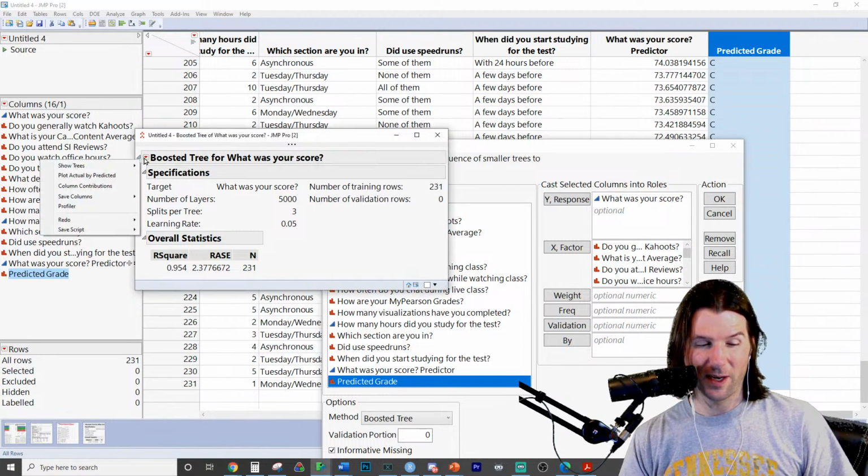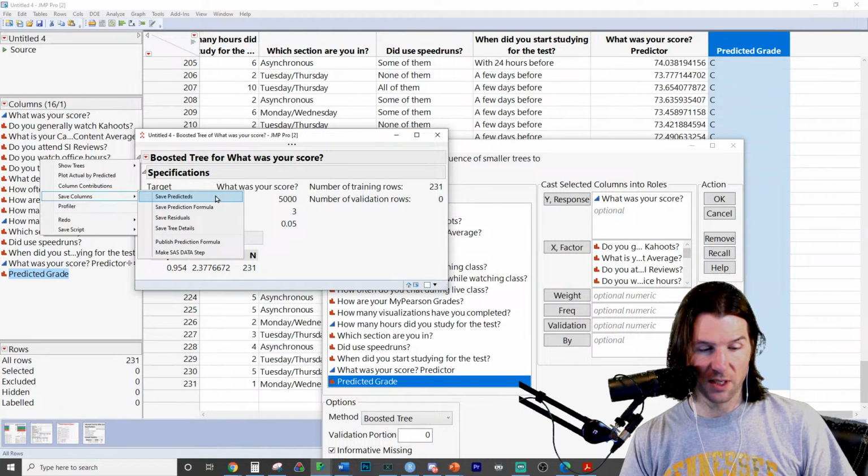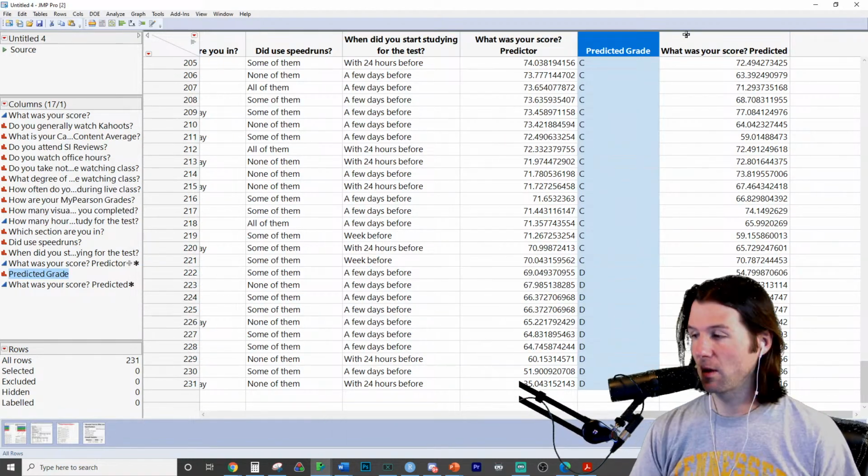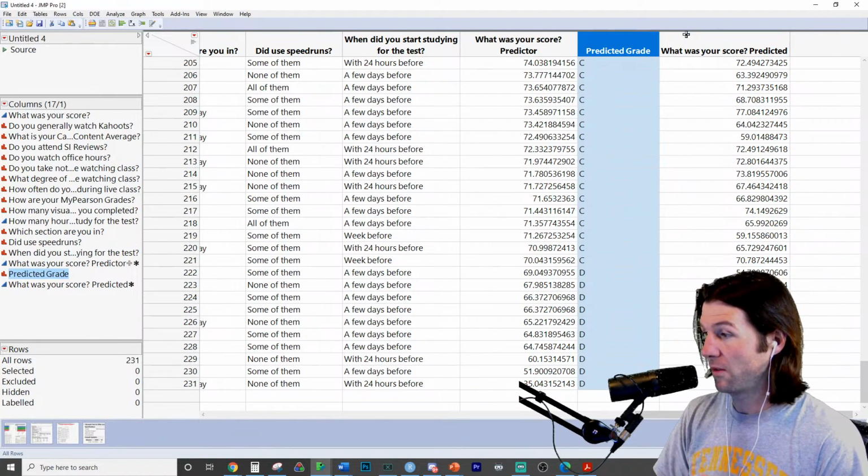All we have to do is go to this red arrow, and we can go to save predicteds, and it's going to do a great job. Save columns, save predicteds. It just predicted people's test scores, and these are the predictions, and the predictions explain pretty much tons of the variation.